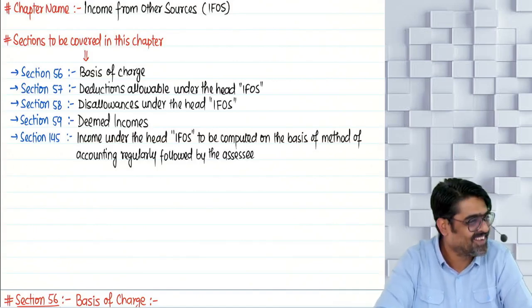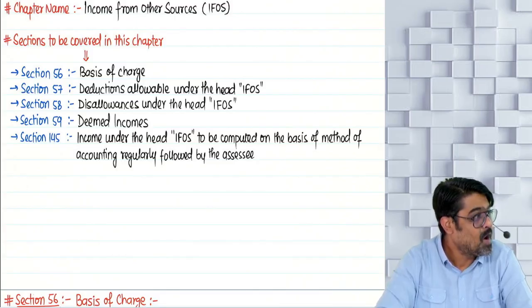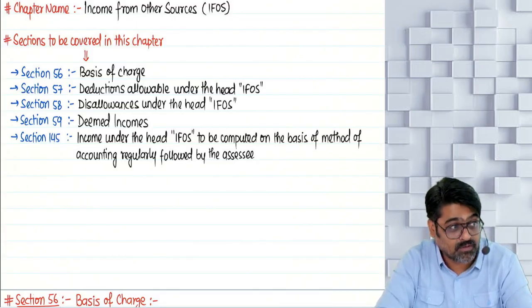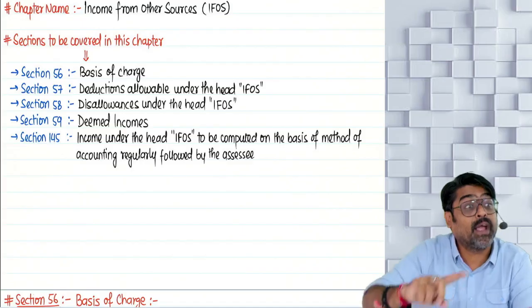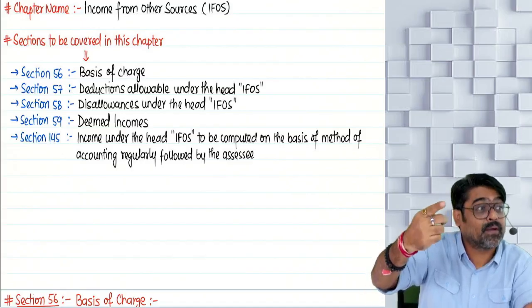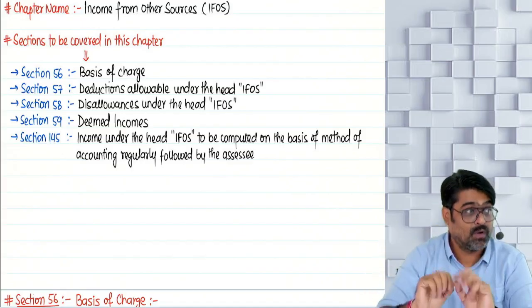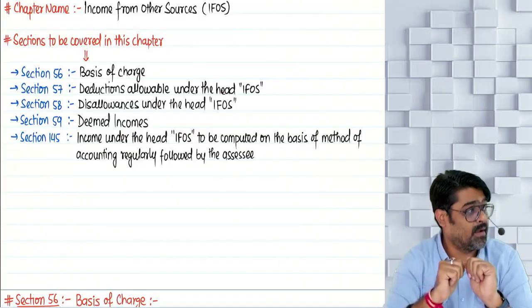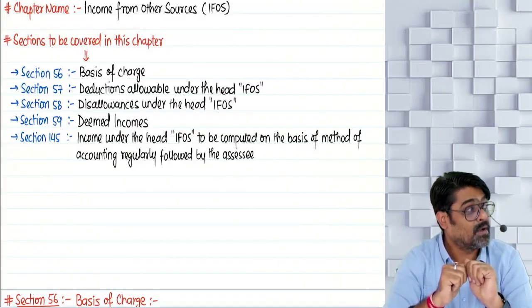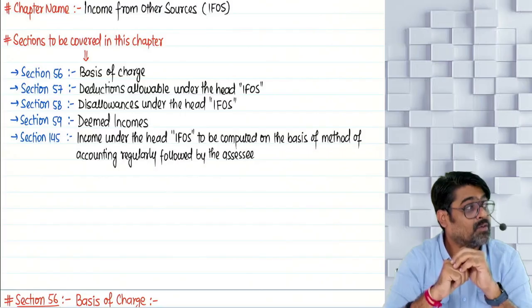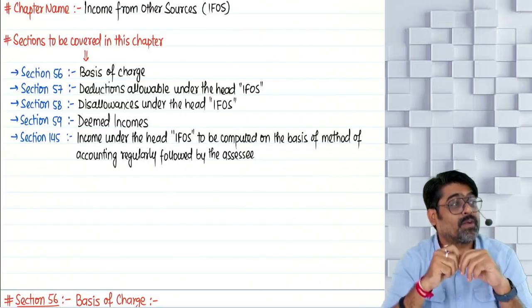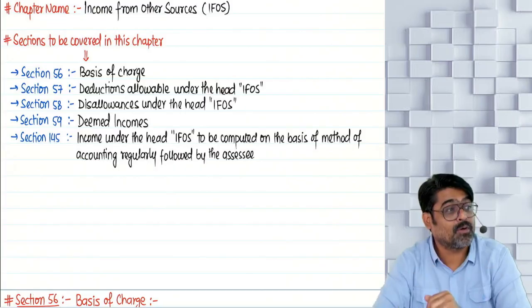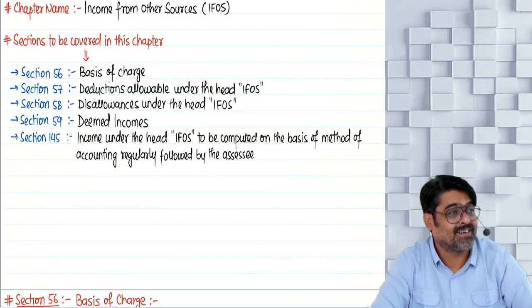All the disallowances under the head PGBP. The items which we disallow while calculating the income under the head PGBP. Do you remember? Amount paid in excess of 10,000 in a day to a person other than prescribed modes, not allowed, copy paste.